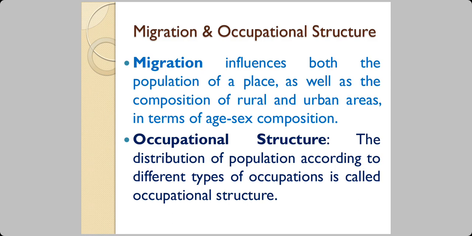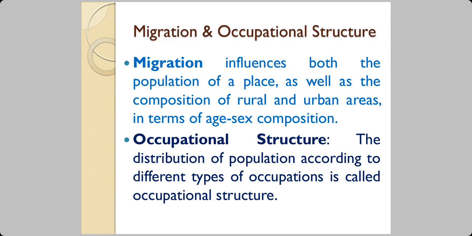Now, migration influences both the population of a place as well as the composition of rural and urban areas. Usually, in terms of age and sex composition, in the working age group, between, let us say, 16 years and 58 or 59 years, the males move out of their place and go to another place to find a job.